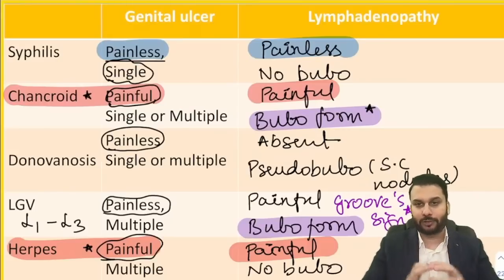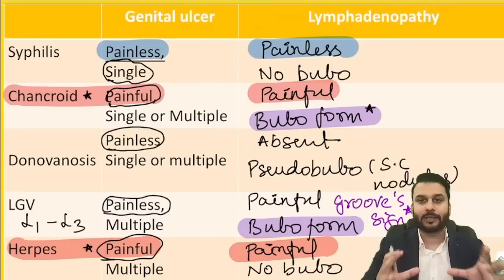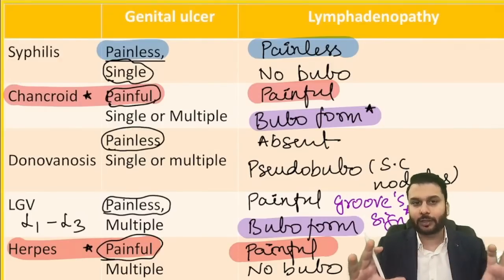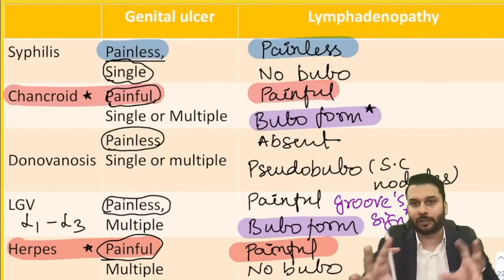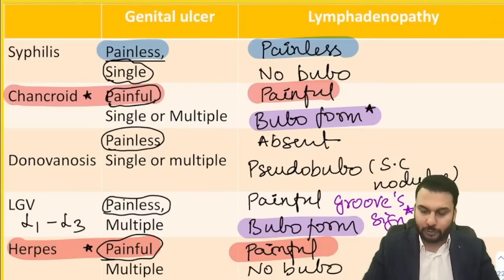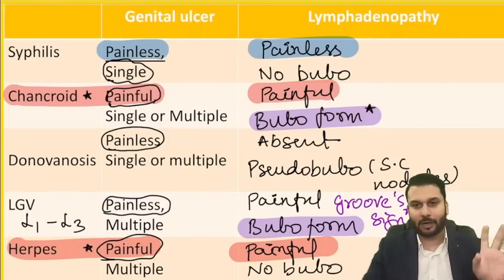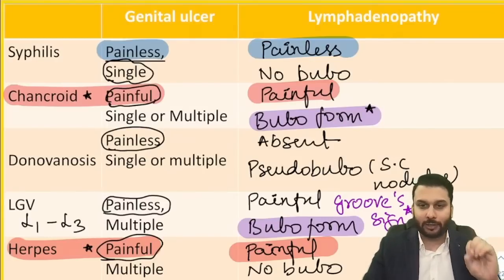So this was just a brief insight into the different things that you see with the STDs. We are not getting into the discharges or anything right now. I just told you about the genital ulcers and the related lymphadenopathy that we can expect here. Why? Because on STDs there is one question that will come. You call it microbiology, PSM, dermatology, I don't care. As long as you guys score, I will be happy.